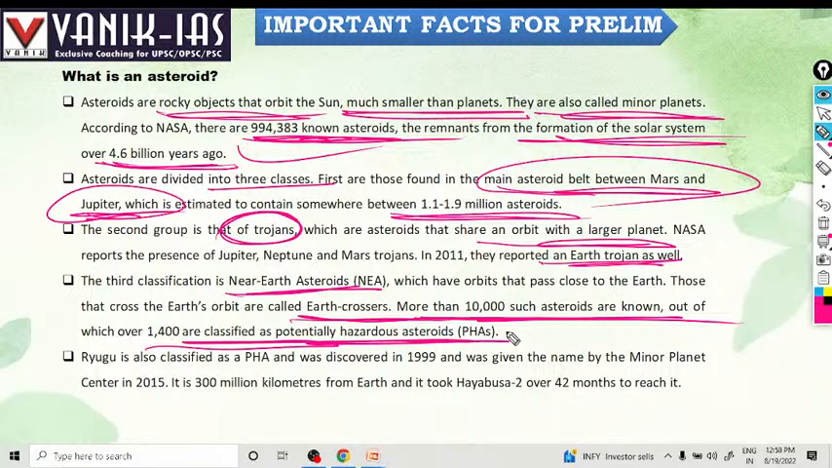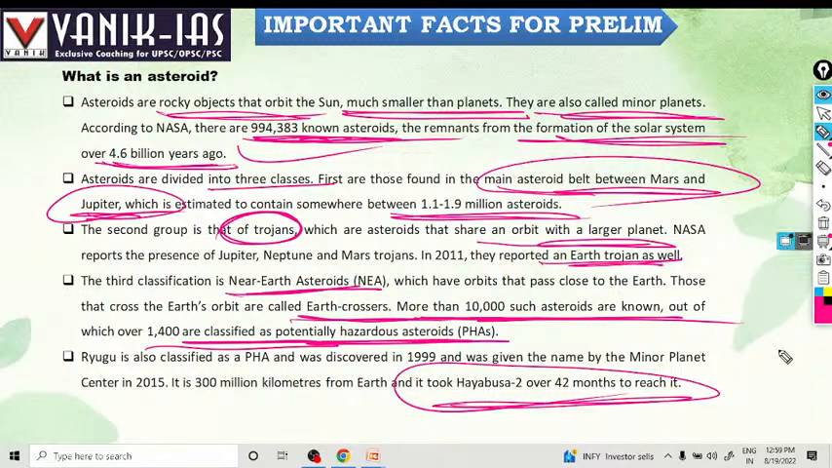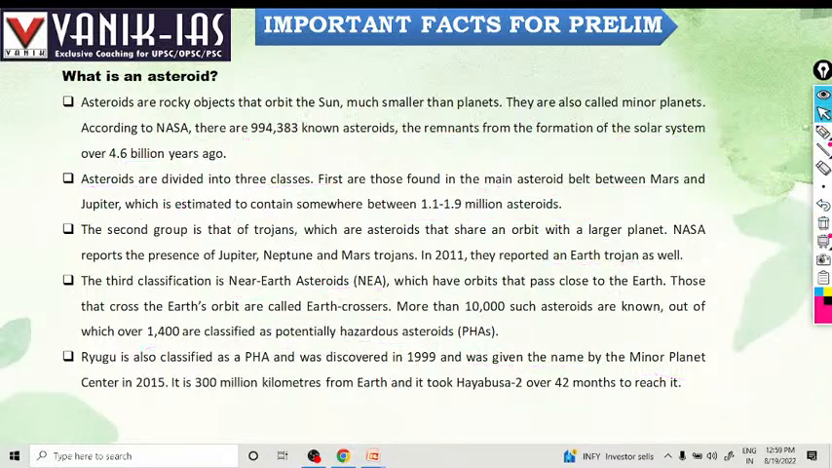Ryugu is classified as a PHA. It was discovered in 1999 and given its name by the Minor Planet Center in 2015. It is 3 million kilometers from Earth and it took Hayabusa2 over 42 months to reach it. So asteroids are rocky objects that orbit the Sun and are much smaller than the planets.